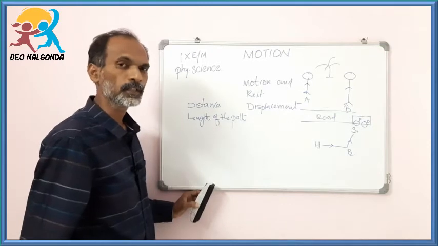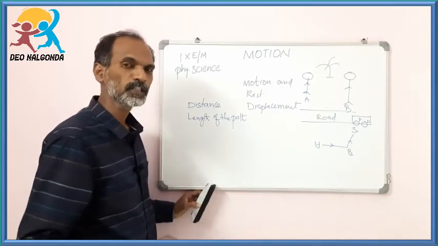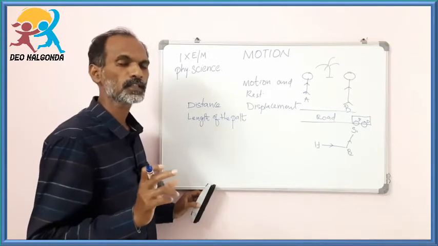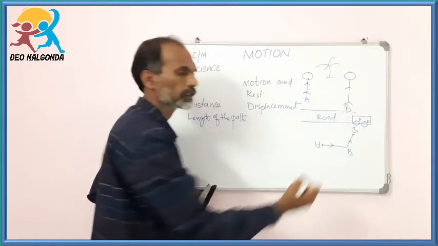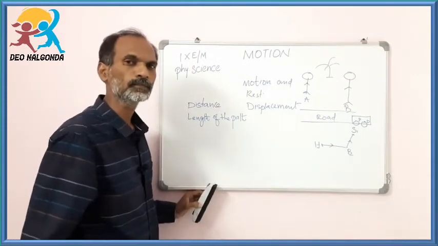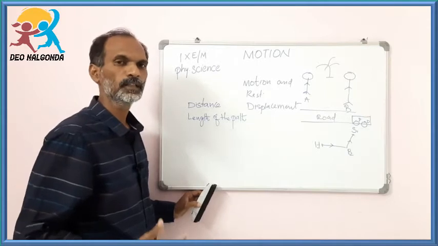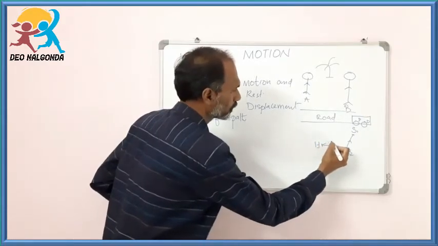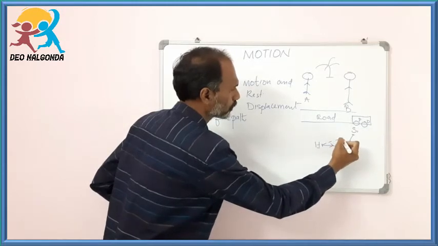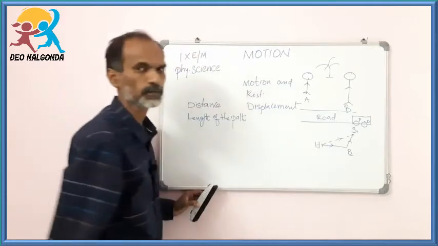Okay, if we consider displacement, the displacement will be the shorter distance between the initial point and the final point, or in other words, the shortest distance between the initial point and the final point. The distance between house to school, that will be the displacement.